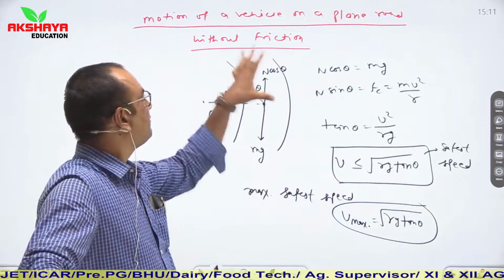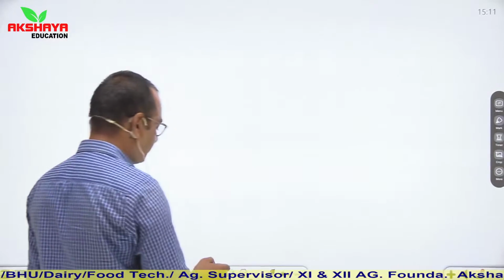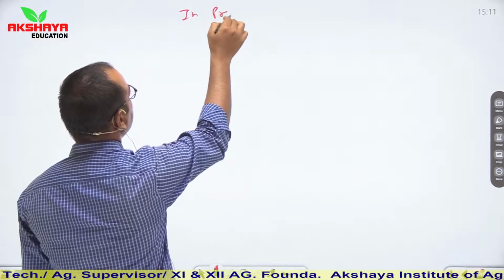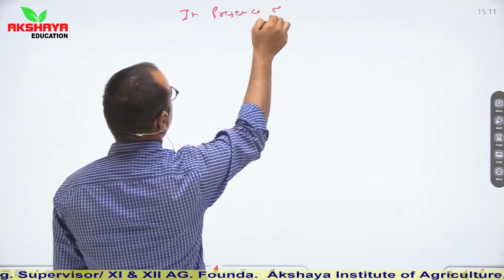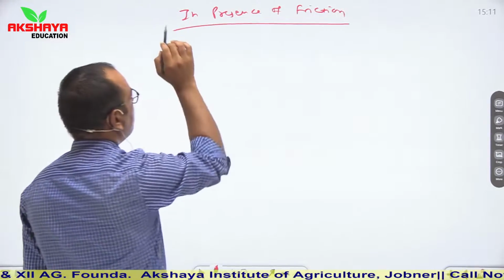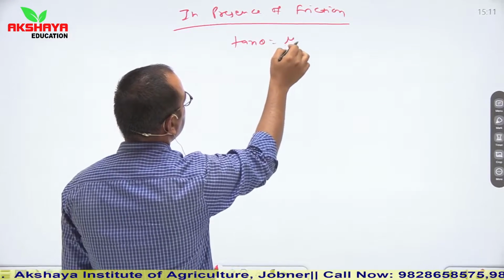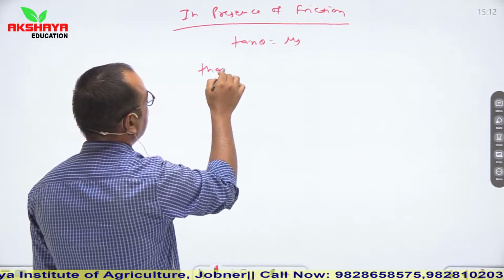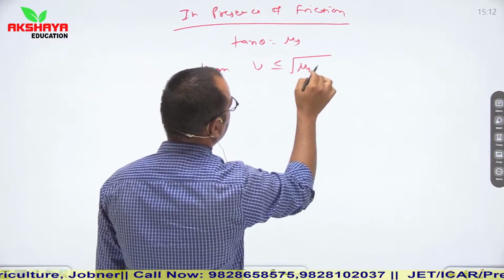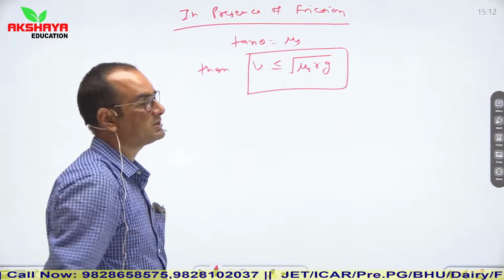कंडीशन क्या थी यहां पर? फ्रिक्शन नहीं है अभी। अगर इसी में फ्रिक्शन होता, if friction is there, or you can say in presence of friction, previously we came to know that tan theta is equal to mu s, then here v should be less than or equal to root of mu s rg.